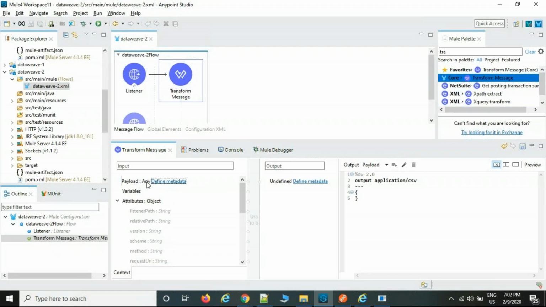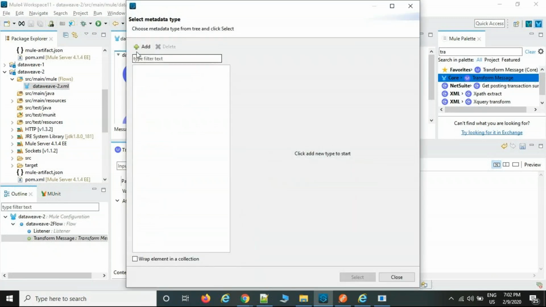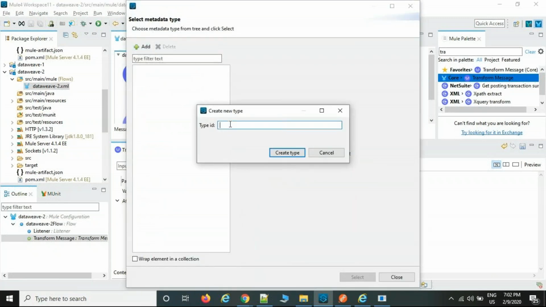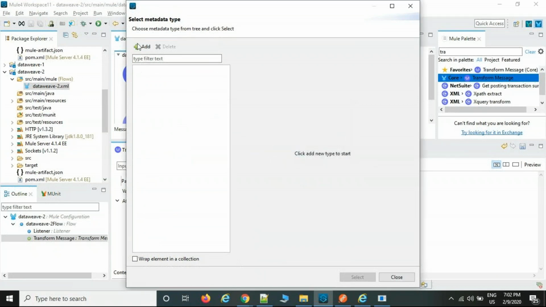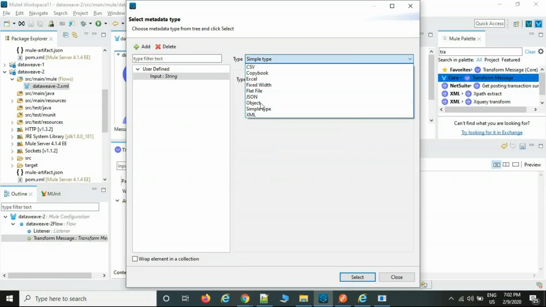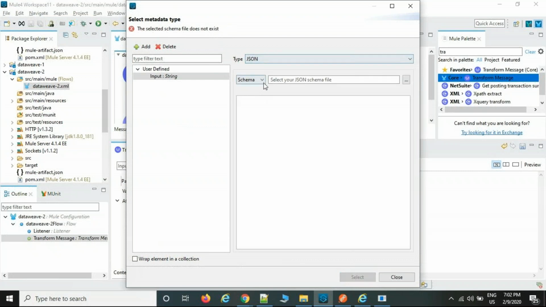Okay, if the customer shares an XML file or a CSV file, for example, then how are we going to import the file? Select define metadata, and select add input, and create type. Select what type of file the customer will share: XML, JSON, or any other file. You can select it here, and this is the example.